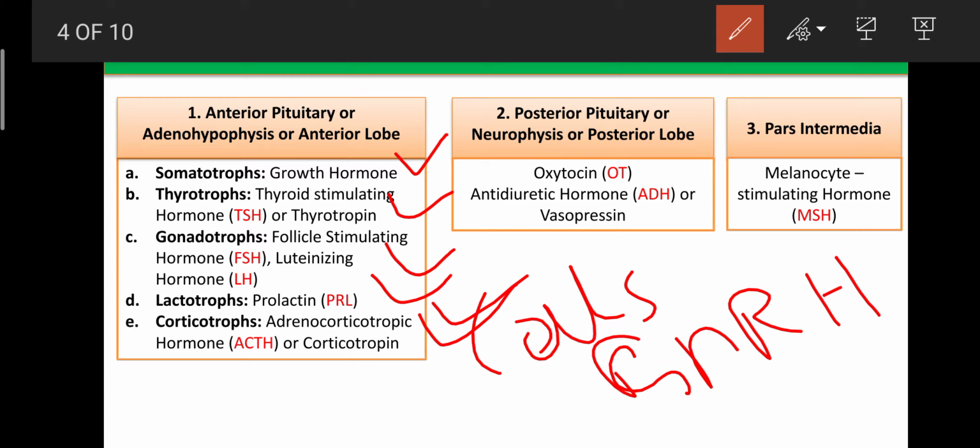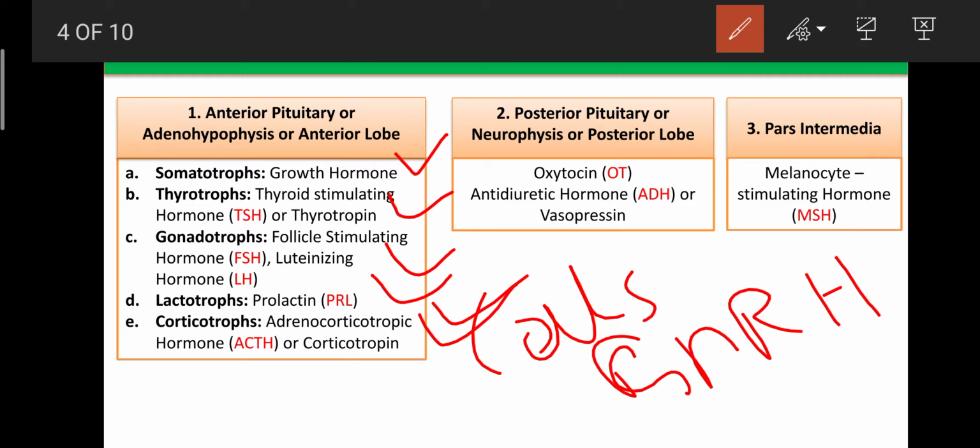Then this ACTH enters into the blood. From the blood, it can enter into the adrenal gland, and from the adrenal gland, it is involved in the synthesis of aldosterone, cortisol, hydrocortisone, or many other hormones. So like that, these special types of cells present in the anterior lobe are involved in the synthesis of the various types of anterior pituitary hormones.